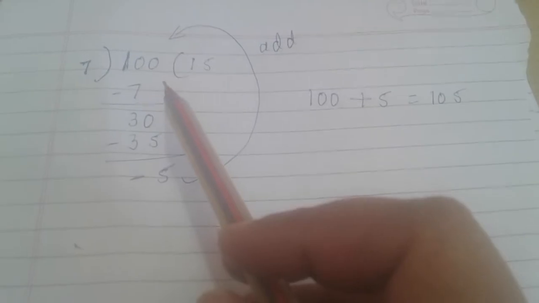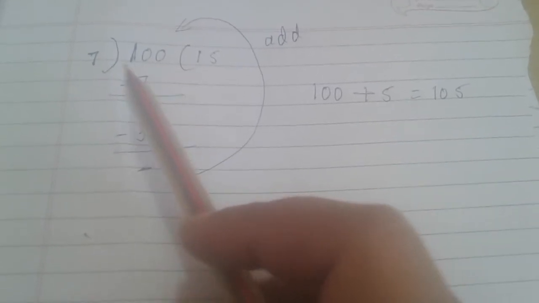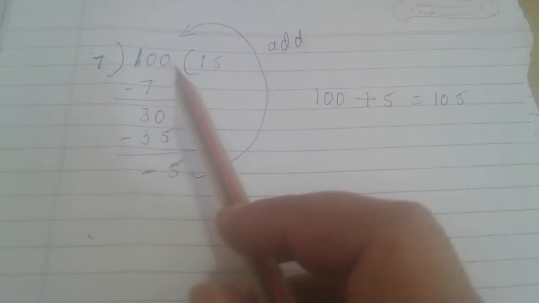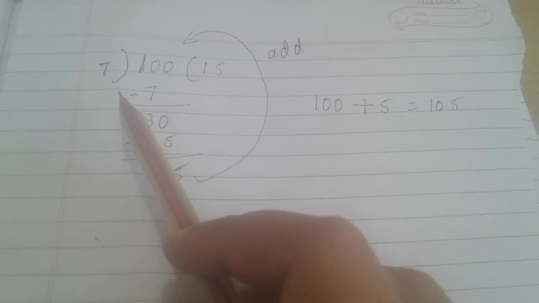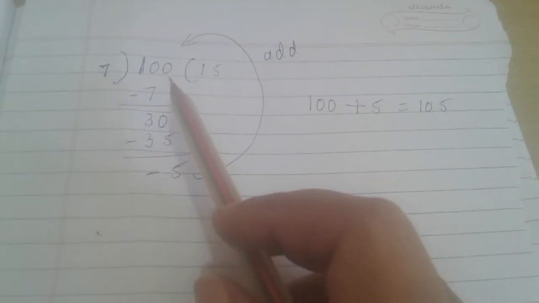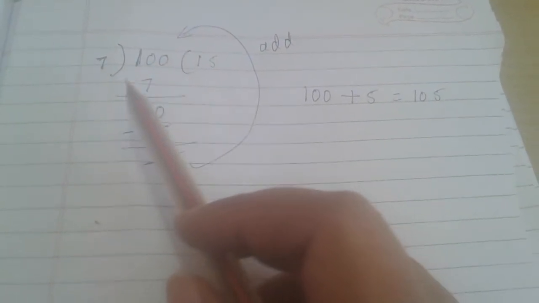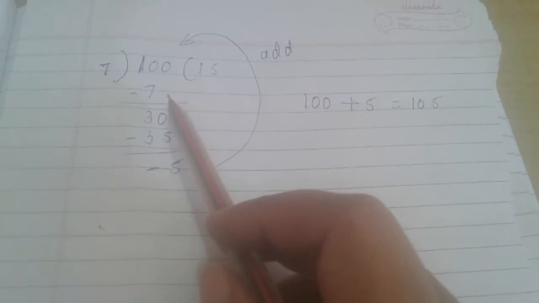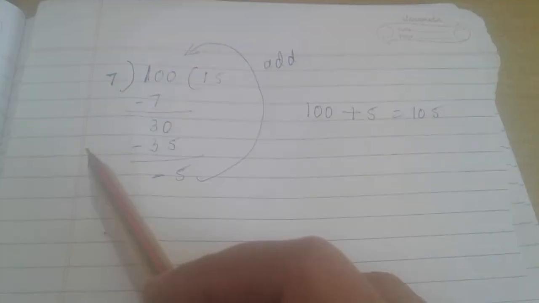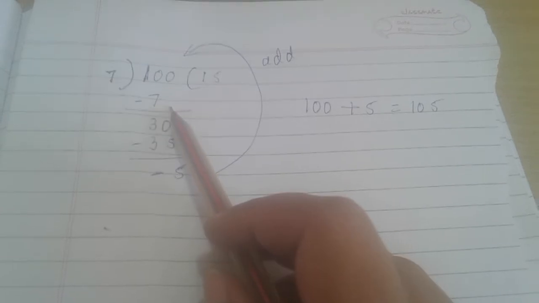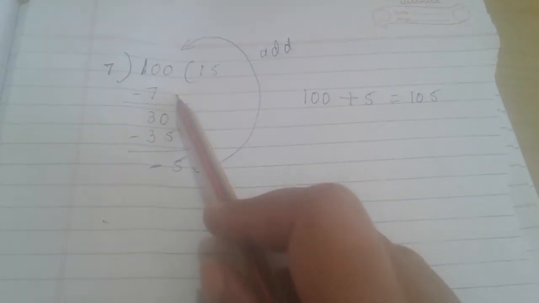So here, what is the smallest 3-digit number? 100. When I divide by 7, everyone knows that 100 is not divisible by 7. Now I need to add to 100 or subtract something from 100 so that it is divisible by 7. Think once. If I subtract any number from 100, it becomes a 2-digit number.